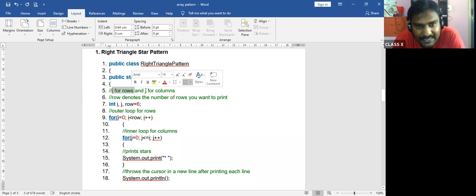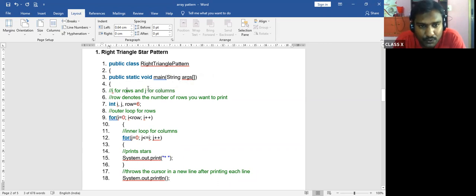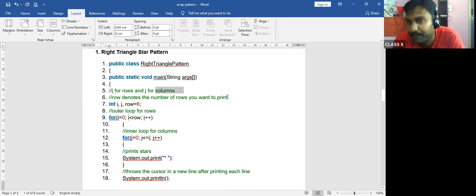and J for column. If you understand one kind of pattern, for the rest of the patterns you just have to interchange the for loop. That's it. Rest all will be the same. So understand properly. I'm repeating again and again: I is for rows and J is for column. Row denotes the number of rows that you want to print.